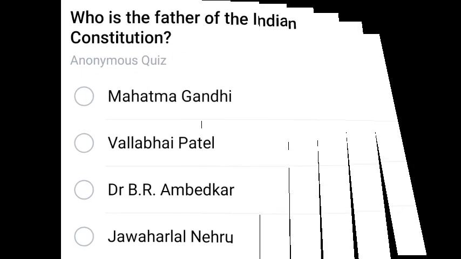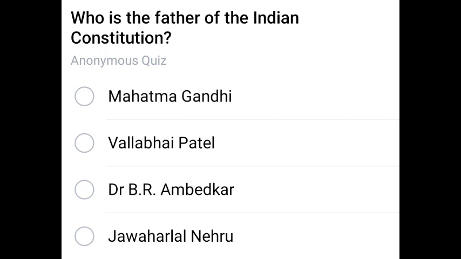Next question: who is the father of Indian Constitution? Very important question. As we all know, none other than Dr. Baba Sahib Ambedkar. Dr. B.R. Ambedkar.